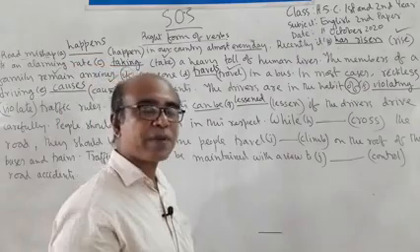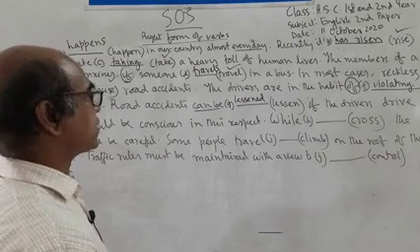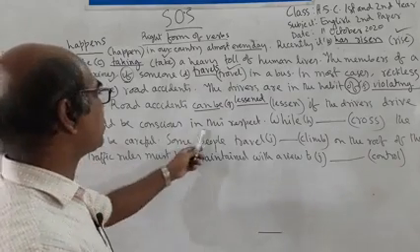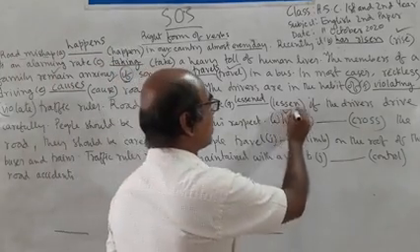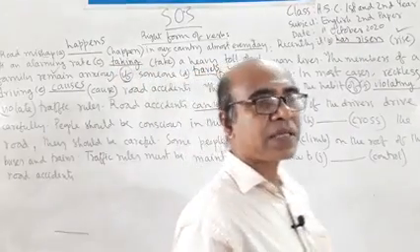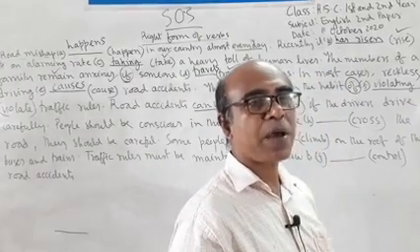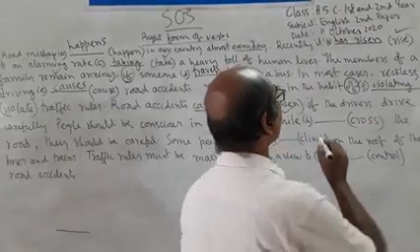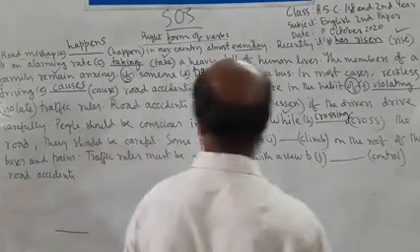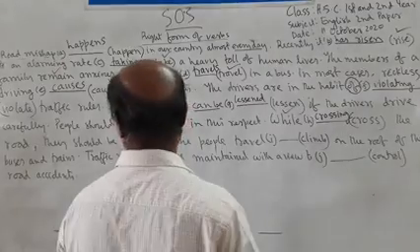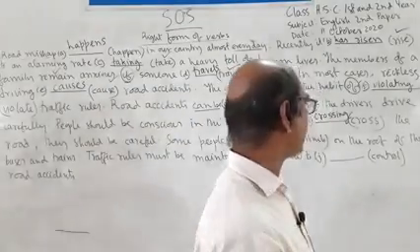If the drivers drive carefully. People should be conscious in this respect. Here we find no right form of verb. While, after while, we have to use verb plus ing. If we find a verb after while, we have to use verb plus ing. So while crossing the road, they should be careful. While crossing the road, they should be careful.